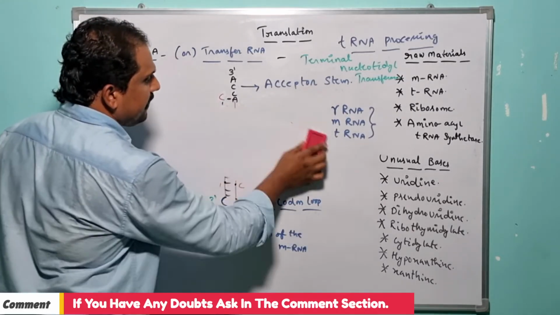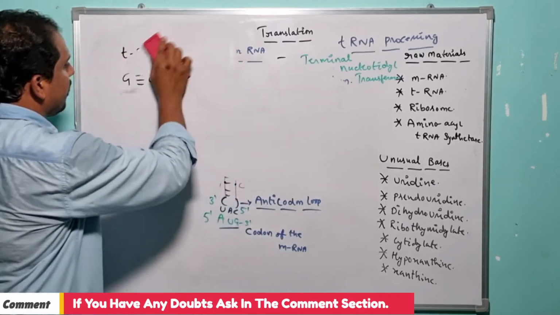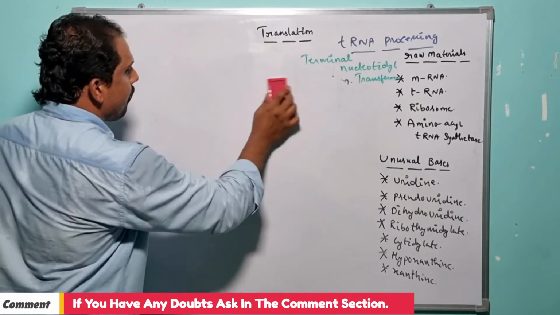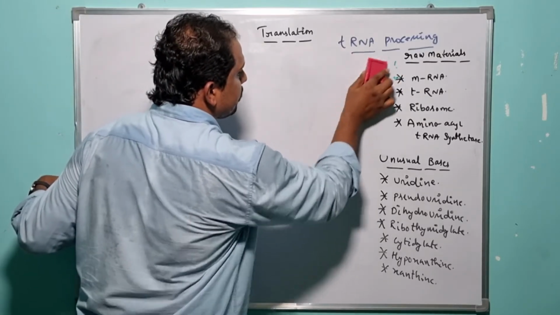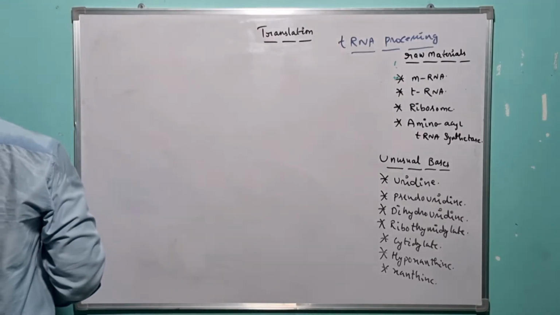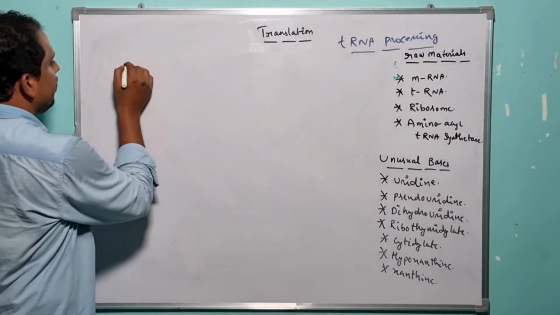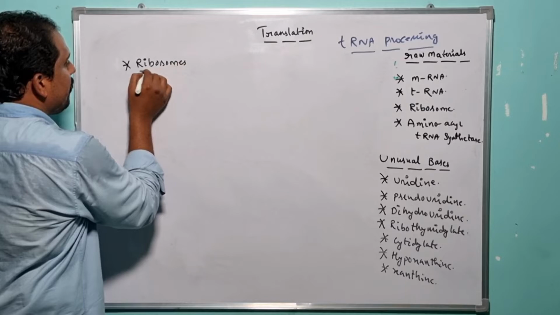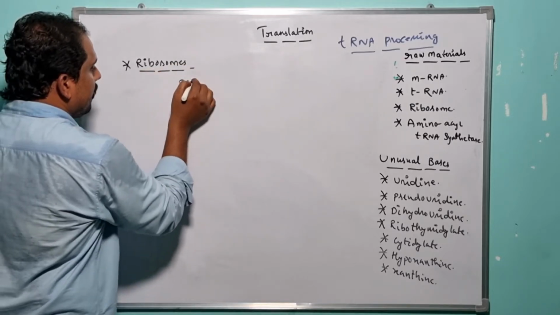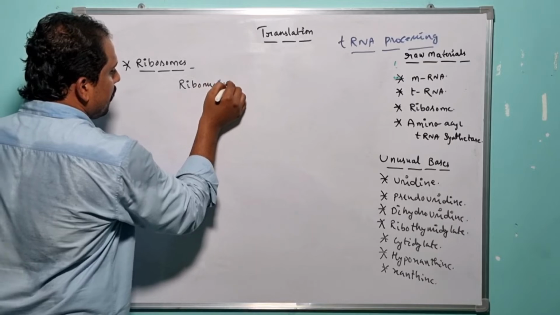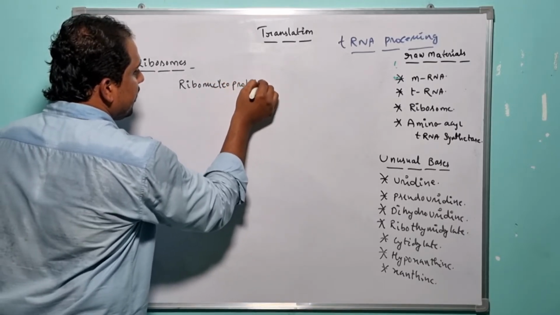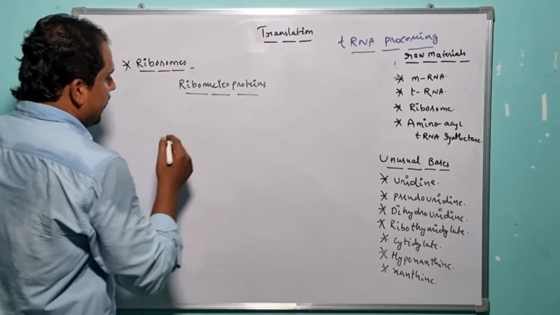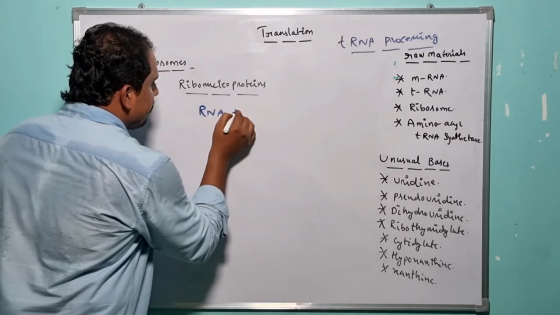Then what about ribosomes here? What are ribosomes, or how can we define ribosomes? Actually, ribosomes are nothing but ribonucleoproteins, right? Ribonucleoproteins. That means they are an association of what? RNA and as well as protein, right? They are an association of RNA and as well as protein.